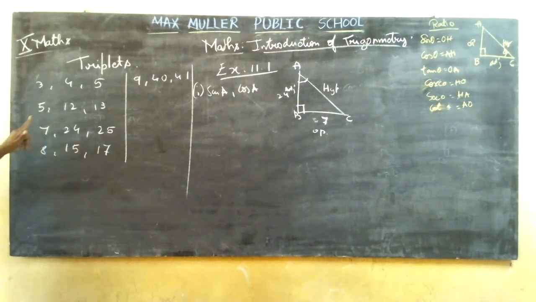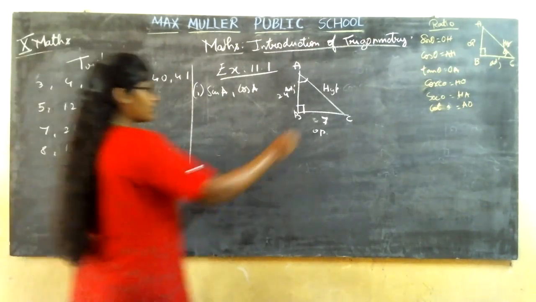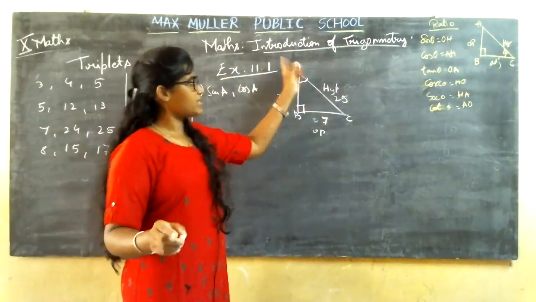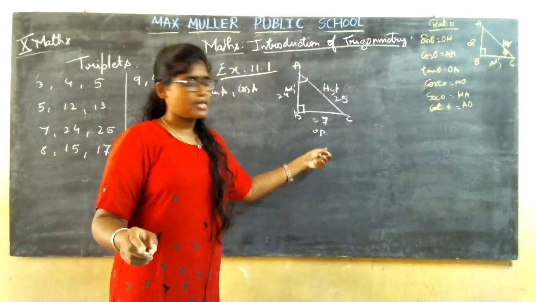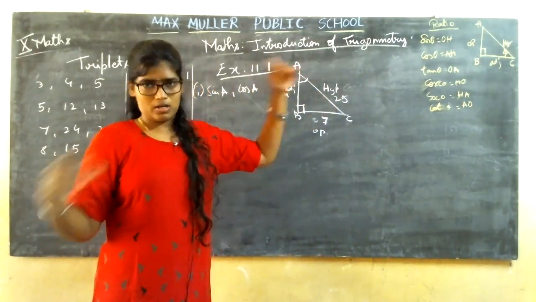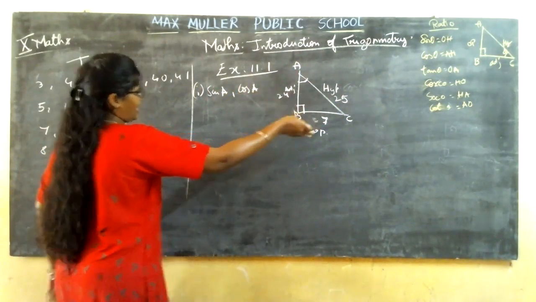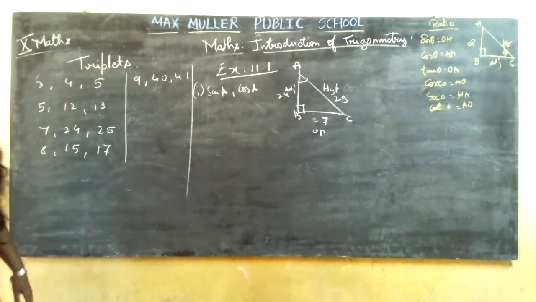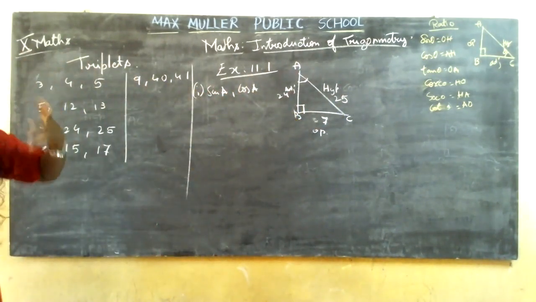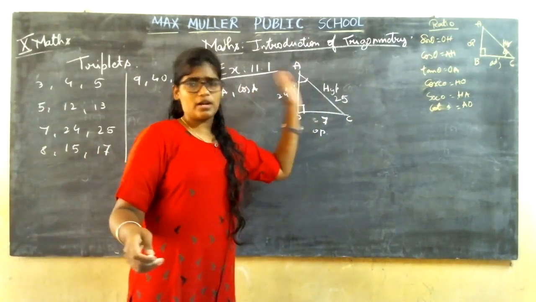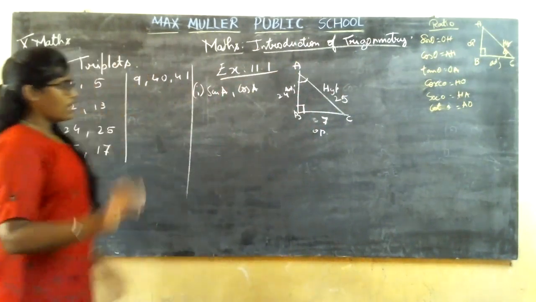That is 7 and 24 is there. What will be the left one? It is 25. One more thing is hypotenuse is the longest side of the right angle triangle. It will always have the longer length. Then the second one will be the adjacent and then opposite. Or if the triangle is tilted, you might miss. So remember only the longest side of a right angle triangle is the hypotenuse.